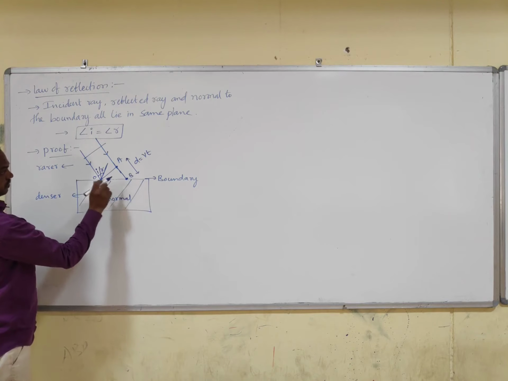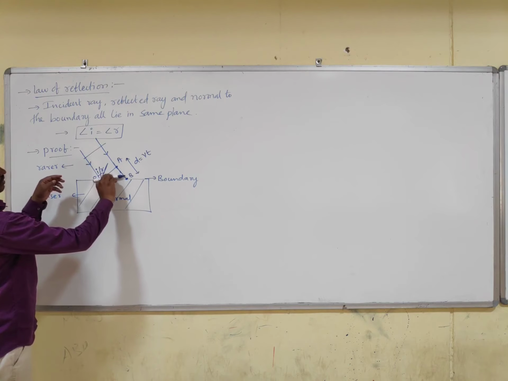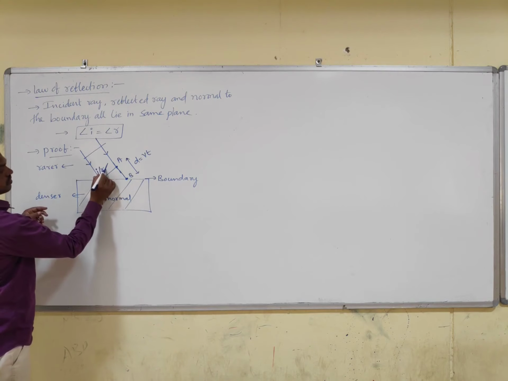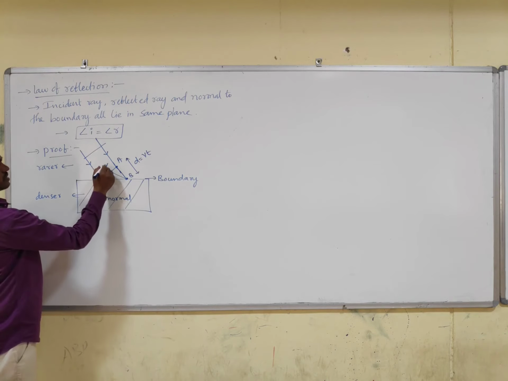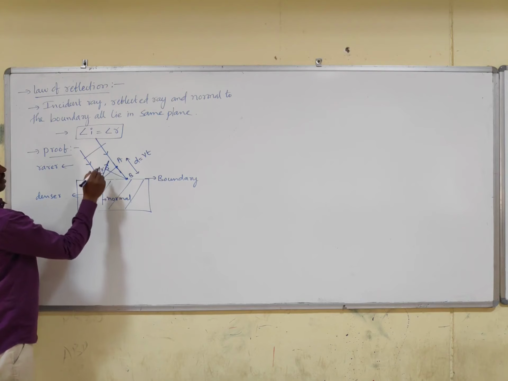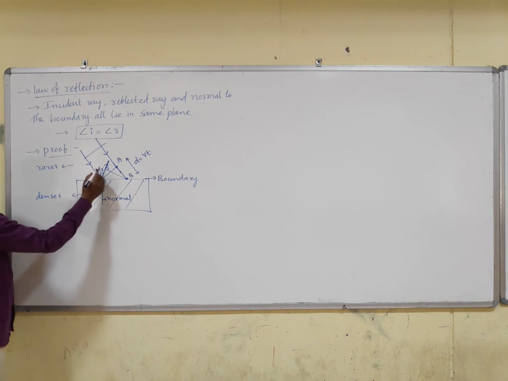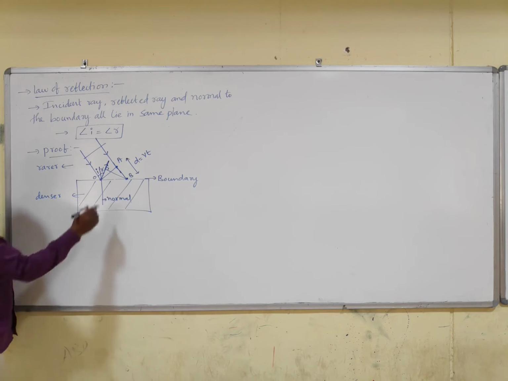Now from point B, it is slowly coming down and reflecting back like this. This is perpendicular to the reflected ray. This is incident ray and this is reflected ray. Now how to measure angle of reflection? It is again the angle between normal and reflected ray, that is angle of reflection.